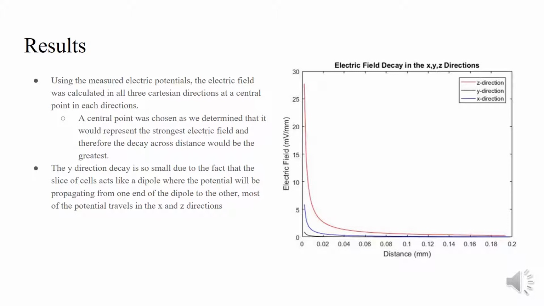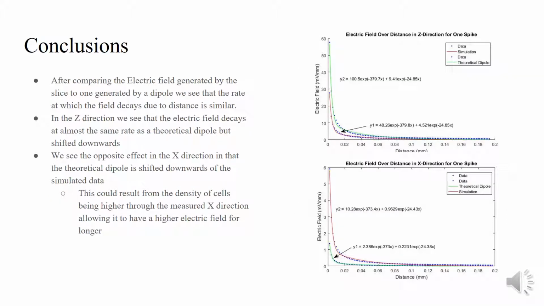And in order to confirm, we generated a theoretical dipole and modeled the field decay in each of the directions. In these two graphs, we see the decay in the Z and in the X. In the Z direction, we see that the decay from the slice is shifted downwards, indicating that the electric field there actually decays faster than in a regular dipole.